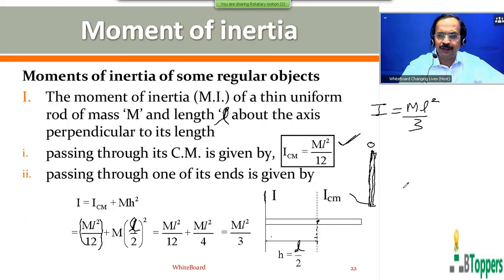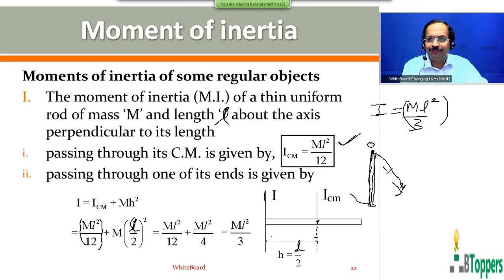Then if the rod is made to swing in the vertical plane, that means it is rotating about the horizontal axis passing through the top end, perpendicular to the length of the rod. Then I should be taken as ML square by 3. In case the rod is rotating about the axis passing through the center of mass and perpendicular to the length of the rod, then you should write I_CM equal to ML square by 12. So those who are writing the notes, please take a pause and finish writing the notes up to here.